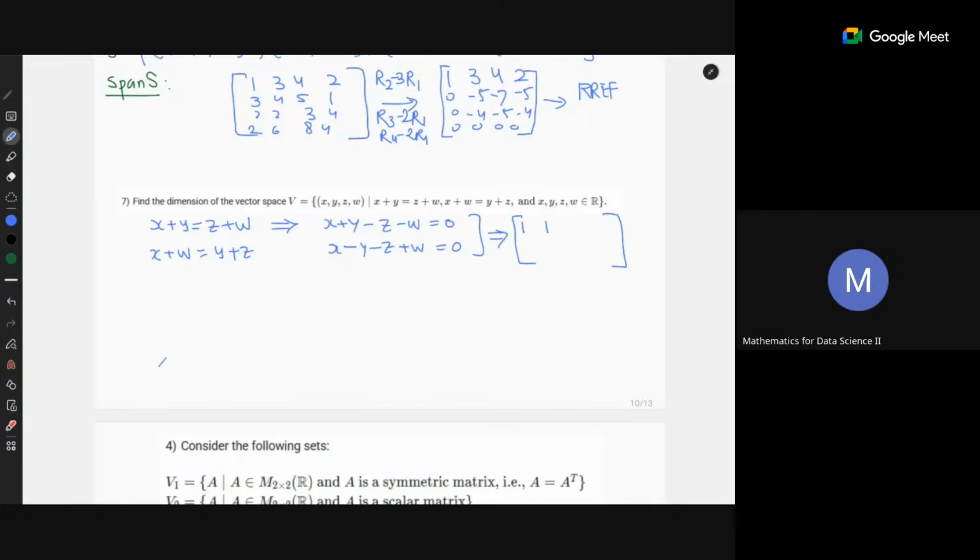So you will get 1, 1, minus 1, minus 1, and 1, minus 1, minus 1, 1. And then x, y, z, w will be here, and we will have 0, 0. So just look at the coefficient matrix. Now you perform row operations and obtain the RREF form. So R2 minus R1.